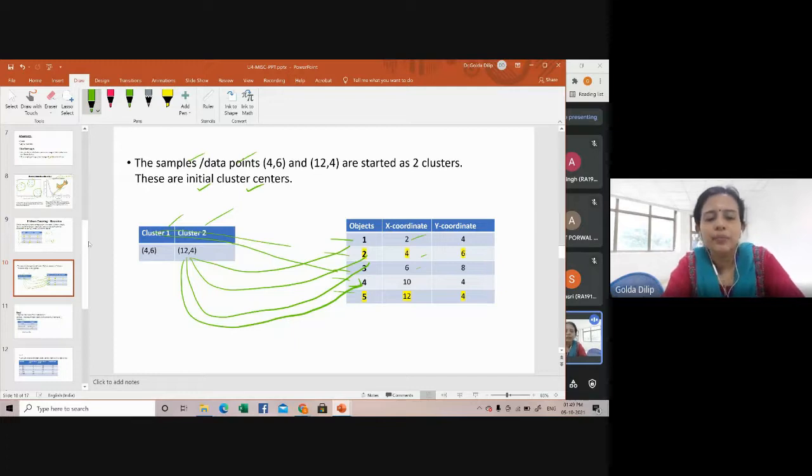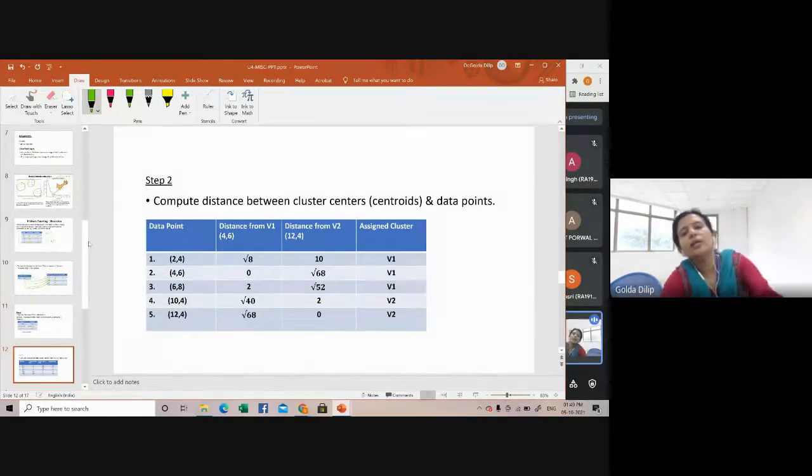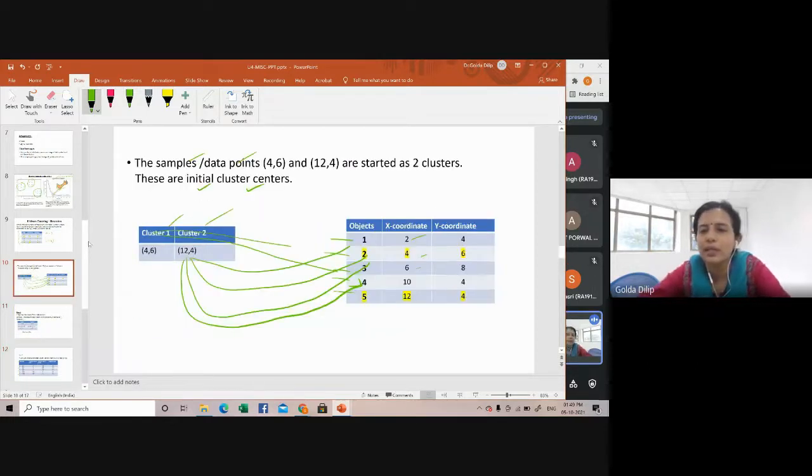For that purpose, let me create a table to compute the distance. Now I'm computing the distance between the cluster centers, the centroids, and the data points. The initial column has all the data points. These are my 5 data points: 2, 4; 4, 6; 6, 8; 10, 4; and 12, 4.